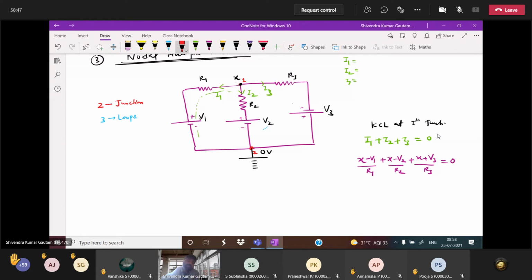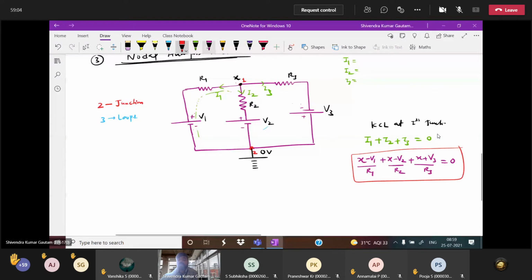Because here the potential is higher, going from plus to minus, there will be a drop. Going from minus to plus, there is an increment. Now see, this is one equation we got here. The only unknown is x; V1, R1, V2, R2, V3, R3 are known. You can find the x value.